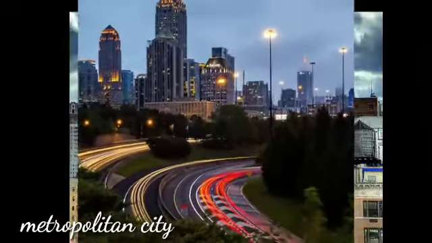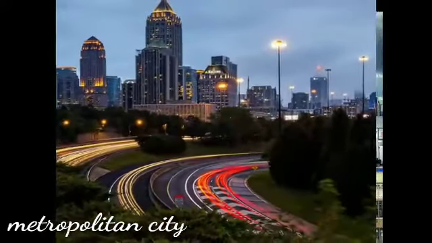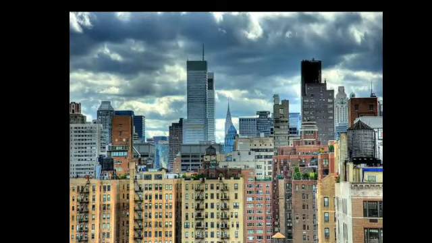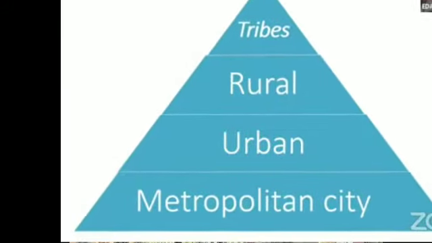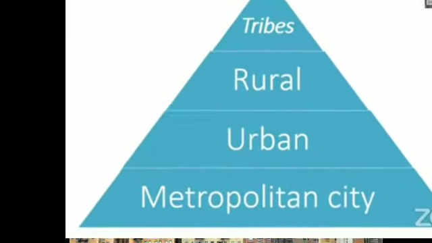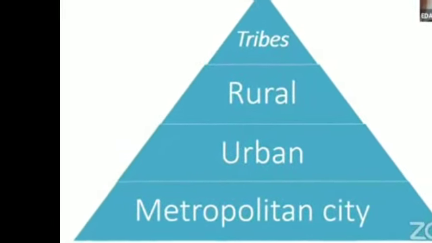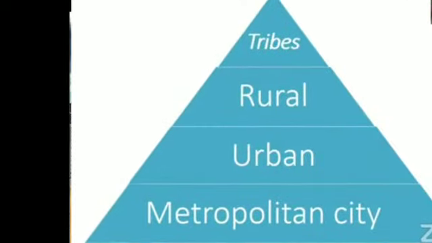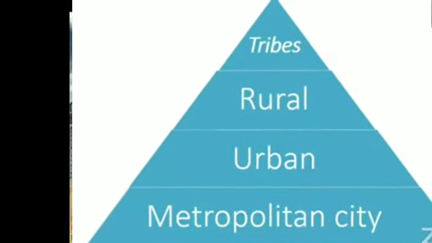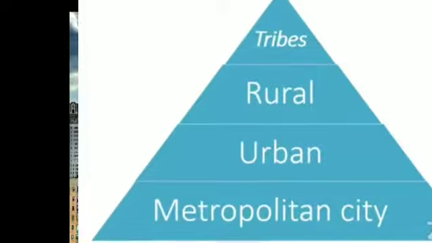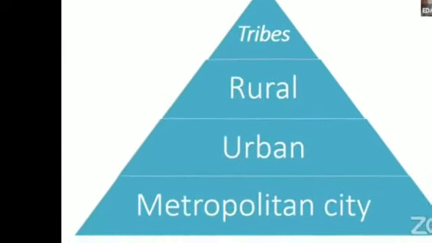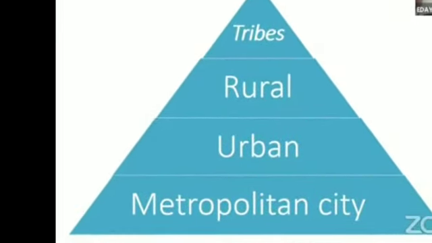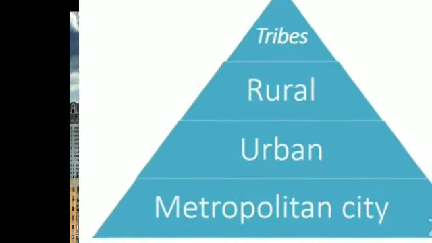Is it clear to you everyone till this? Three pyramid levels. First is tribes. People live in forest. Here the population is very low. Then slowly population increases, and then more people migrate from rural area to urban area.